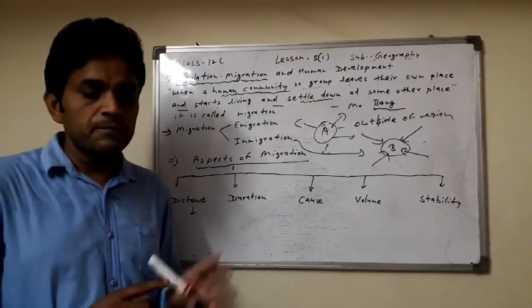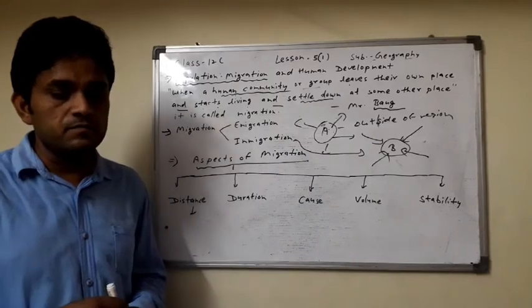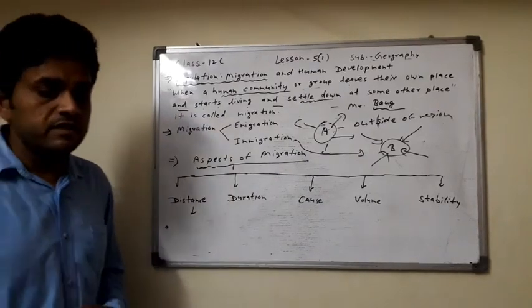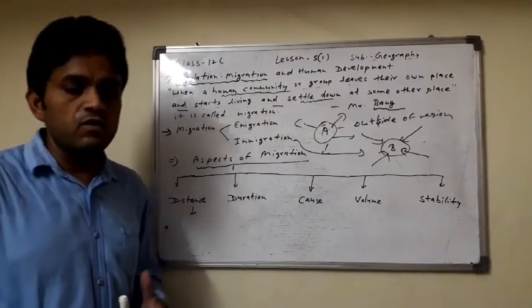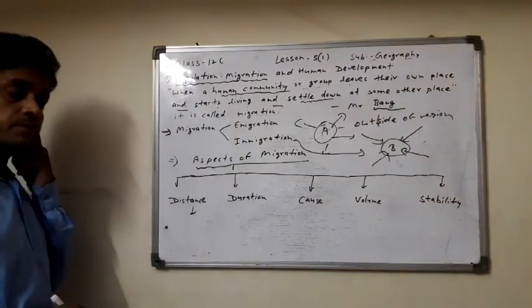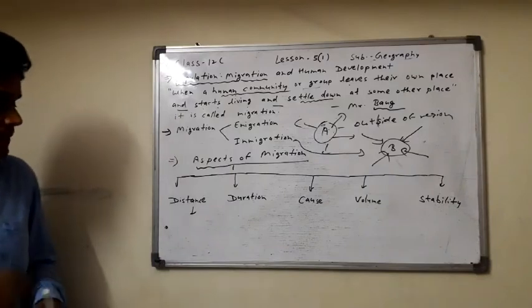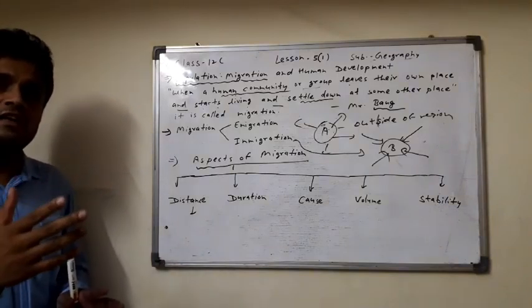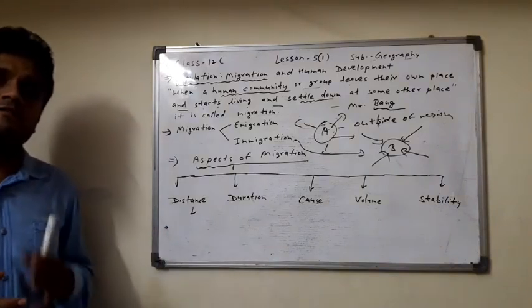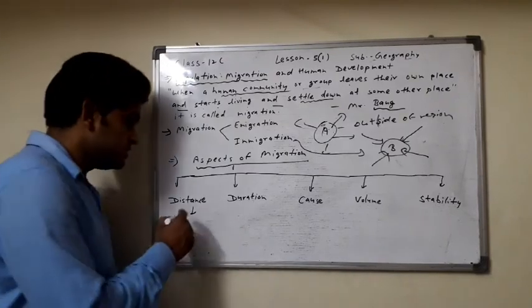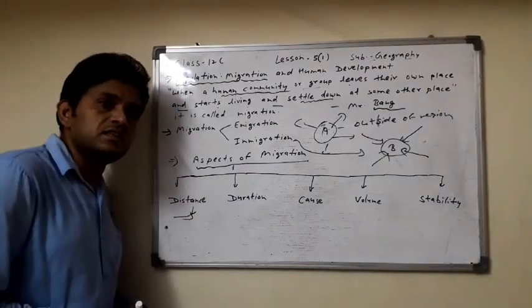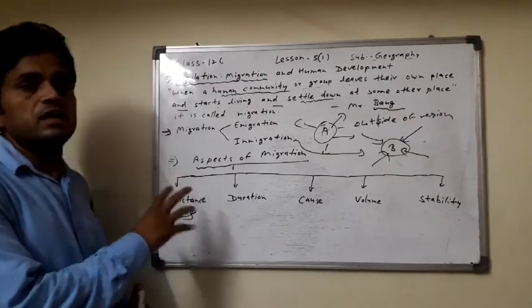It is considered from which state or region the population comes: intercontinental migration, international migration. So people settle from one place to another place, one country to another country, one continent to another continent. This is the distance aspect, the measure of distance.